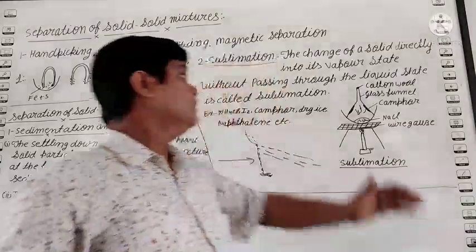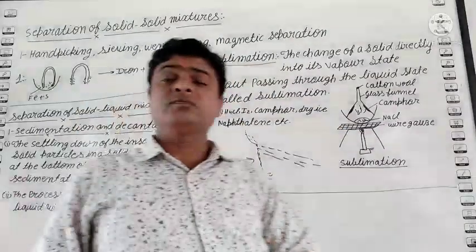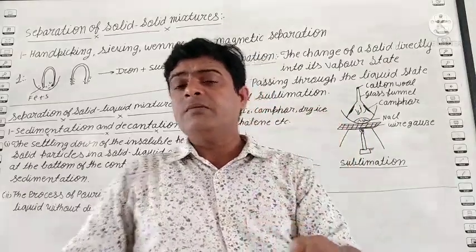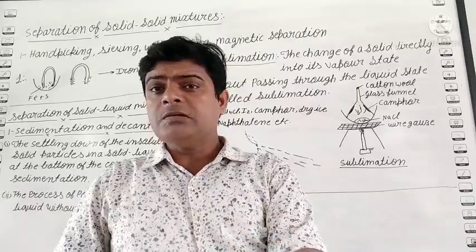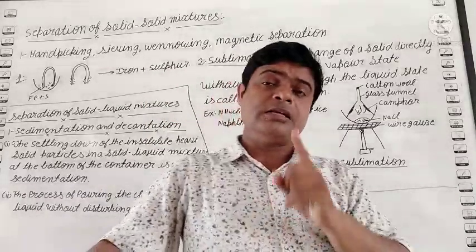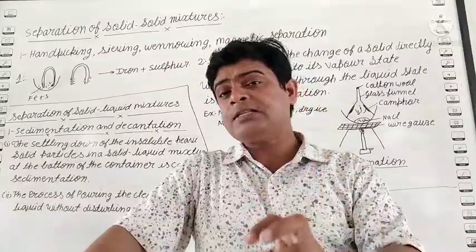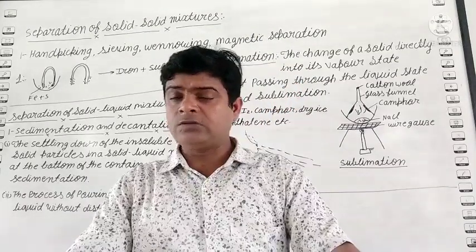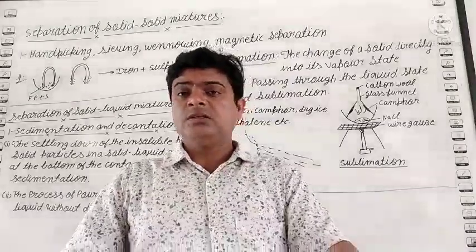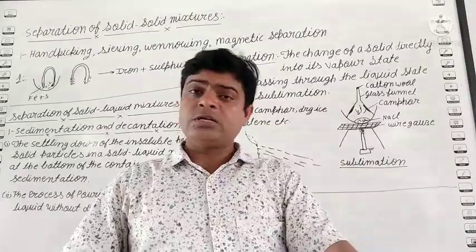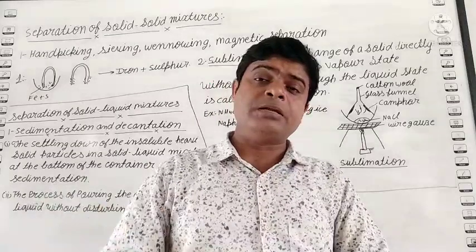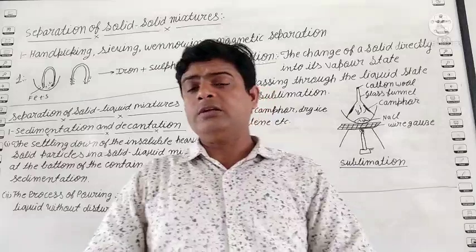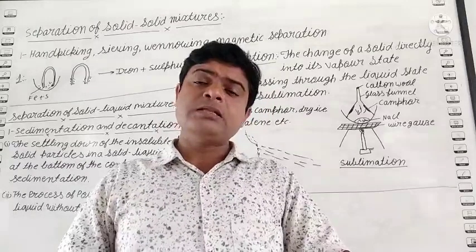Next, sublimation. Students, when two solid substances are mixed together, but the condition is that one substance directly changes from solid to gas. You know, normally the state changes from solid to liquid to gas, but for some things, when you give temperature, they directly change from solid to gas or gas to solid. This process is known as sublimation.